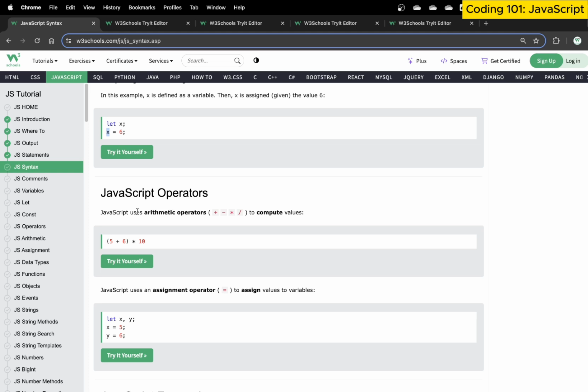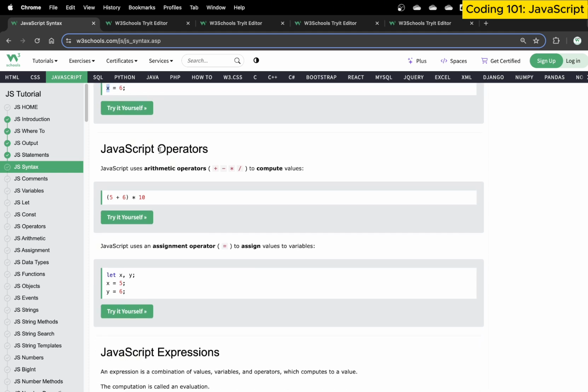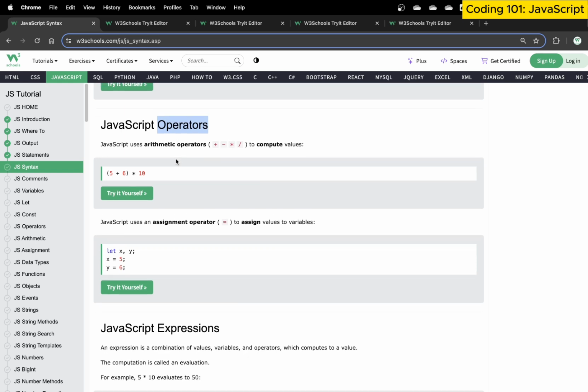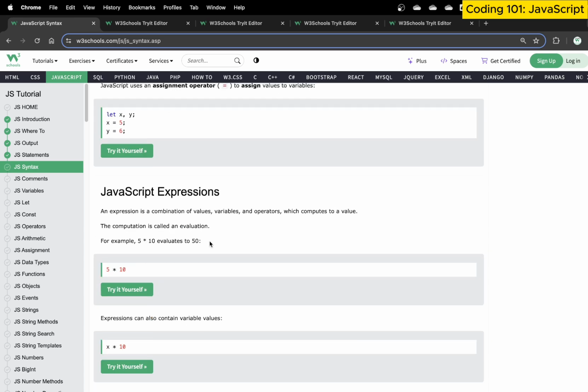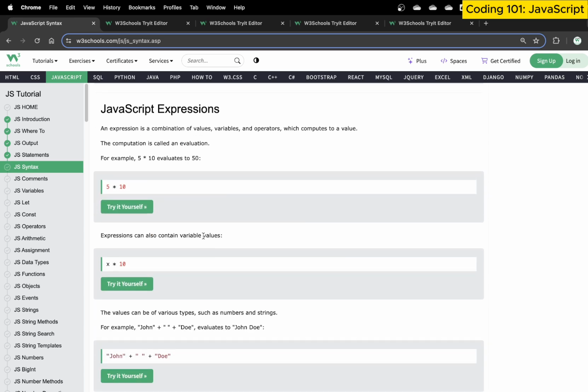Then the syntax says we use something called operators. Again, another keyword. Operators are the same as in mathematics: plus, minus, multiply, divide. We have been using these for a long time. Every time you use a plus, minus, multiply, or divide, within JavaScript we call them operators. Then expressions. What do we mean by expression? If you have any basic understanding of mathematics, JavaScript expressions are basically like 5 multiplied by 10, a simple mathematical expression. Whenever we write some operation that performs a certain specific task, it becomes an expression.